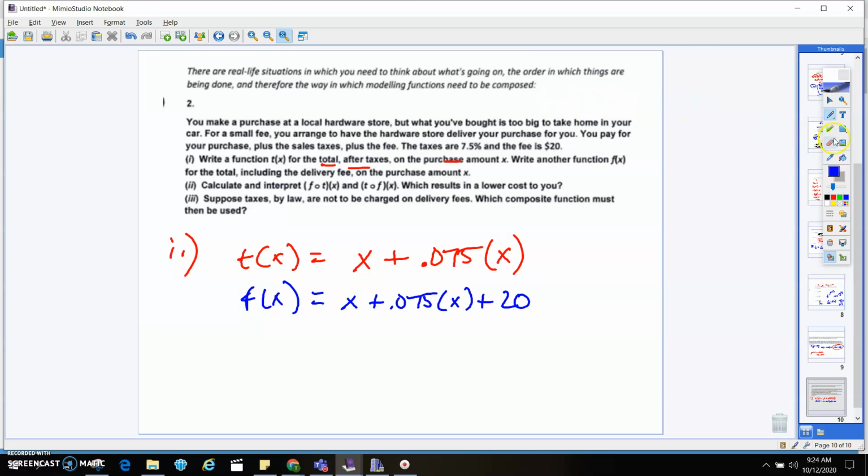But this one only says to include the delivery fee in the total on the purchase amount. Sorry, $20.